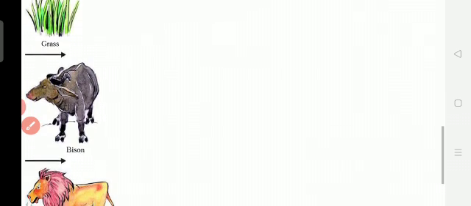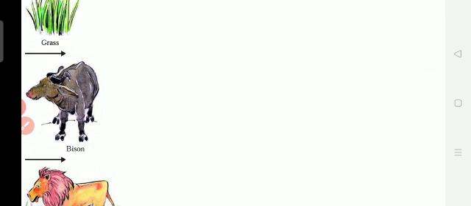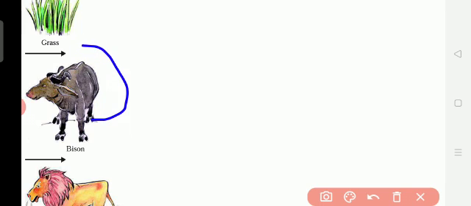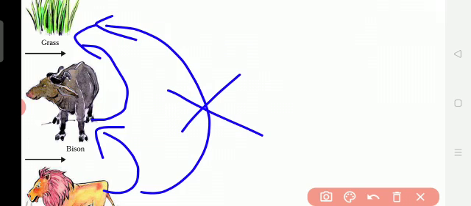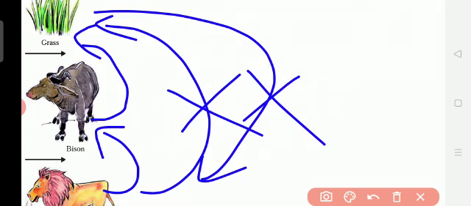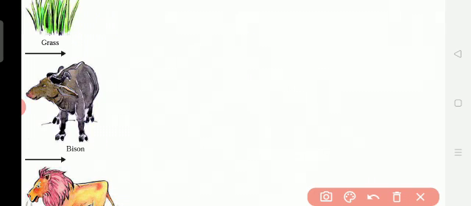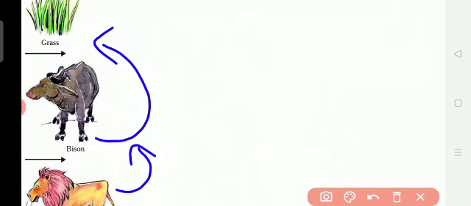So, for example, you see there is one relationship here. This bison eats the grass and the lion eats the bison. Can the lion eat the grass? No, it cannot eat. Can the grass eat the lion? No, it can't eat. So, how is the relationship? Bison eat the grass and lion eat the bison. So since bison is eating the grass, it is healthy and growing well. And so the lion is depending for food on the bison, and the bison depending on grass for food.